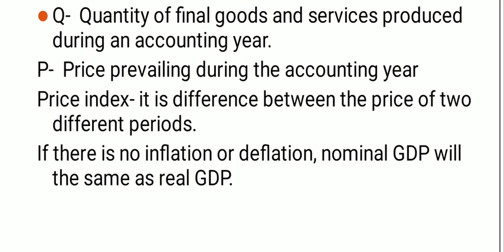You have to recall this thing. If there is no inflation or deflation in the market, nominal GDP will be the same as real GDP.